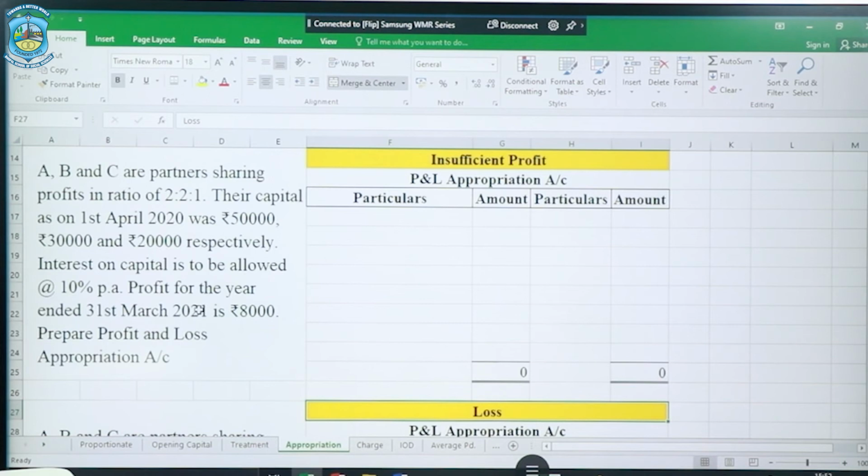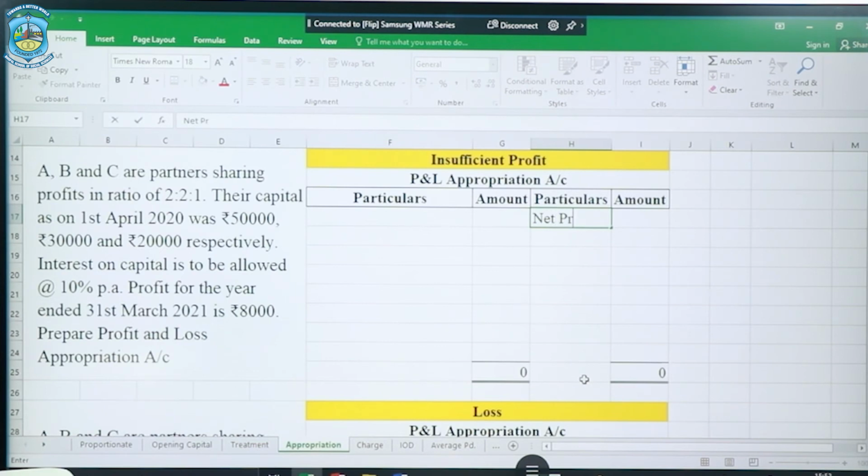So we need to compare interest on capital with the profit. If interest on capital is more and the profit is less, that means it is a situation of insufficient profit. This is a situation where you need to be very, very careful. We cannot give actual interest on capital in this case because we do not have sufficient profits. So how do we work it out? We will first write net profit to the credit side, and here we have our insufficient profit.